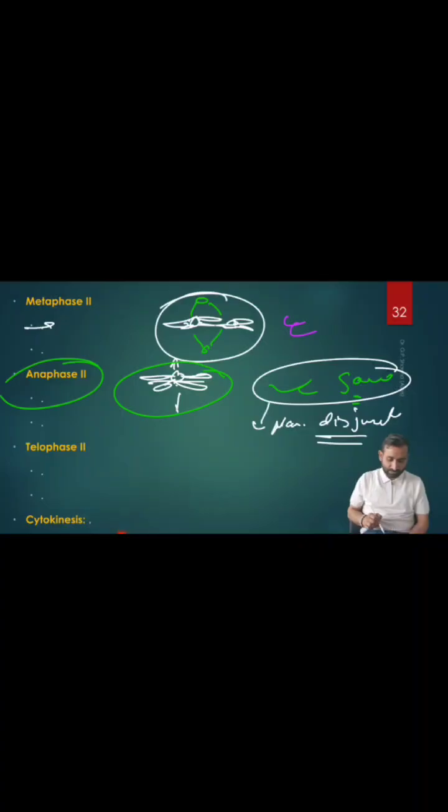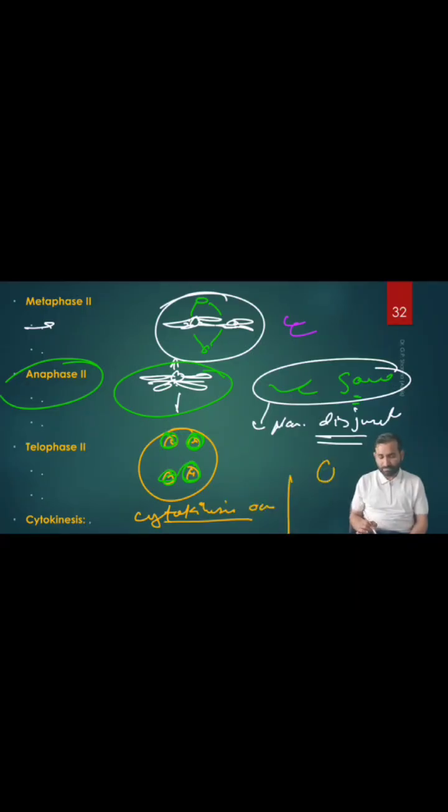And telophase 2, what happens? Finally, we have 2 cells here, yes or no? Now in telophase 2, the nuclear membrane begins to regenerate, the Golgi body, the endoplasmic reticulum and the nucleolus begin to regenerate, right? So it happens in telophase 2. After telophase 2, cytokinesis occurs. So at the end, we get 4 haploid daughter cells, right?